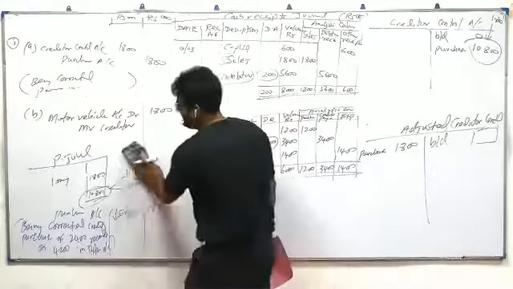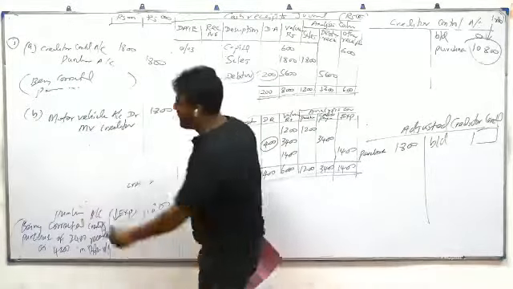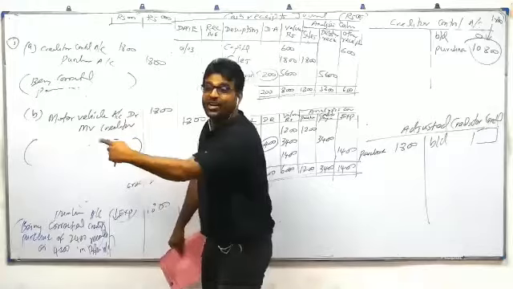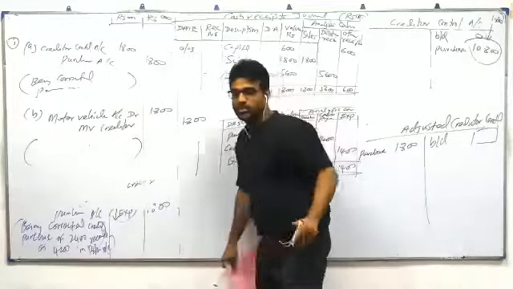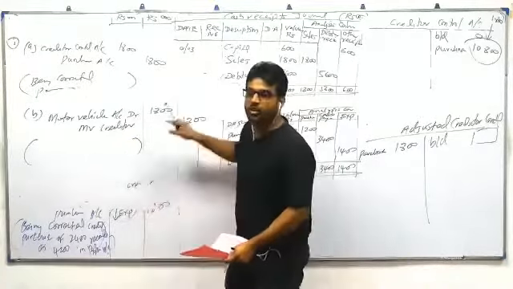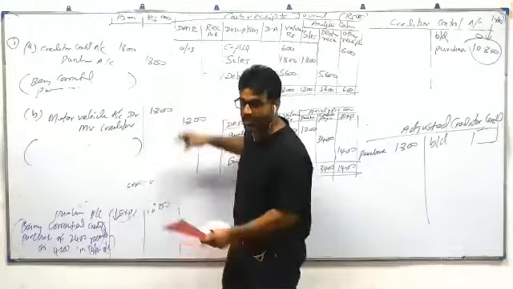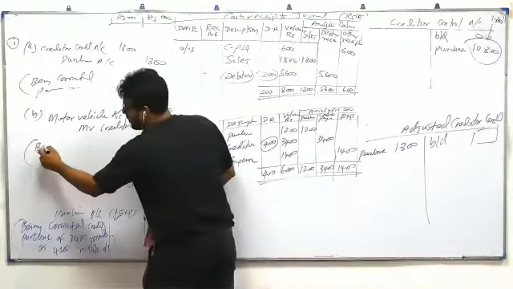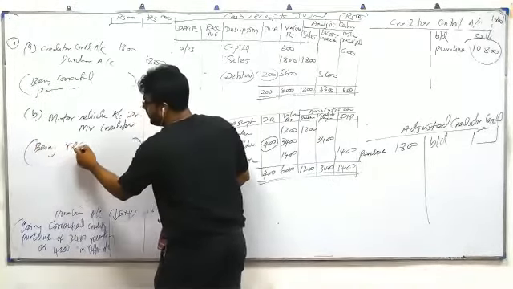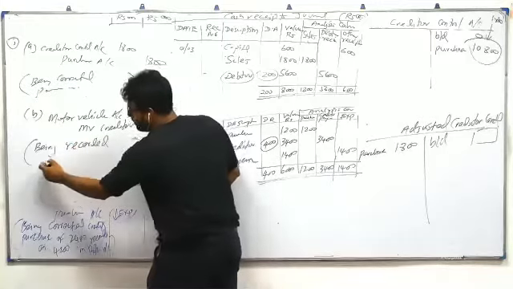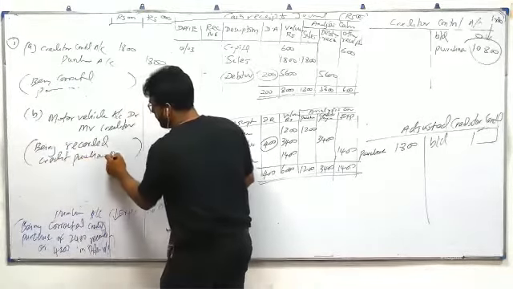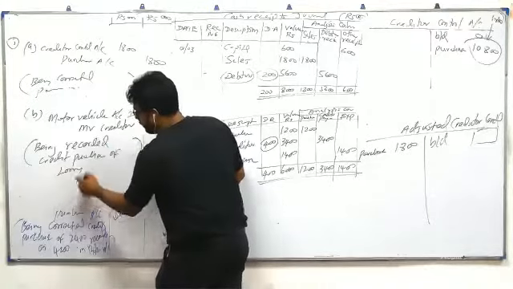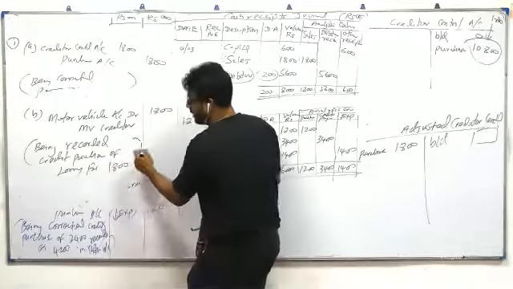Right. Write down. Being recorded the purchase of lorry on credit. Put the amount also. Being recorded credit purchase of lorry for 1.8 million.